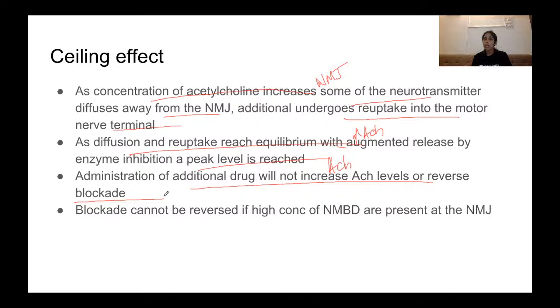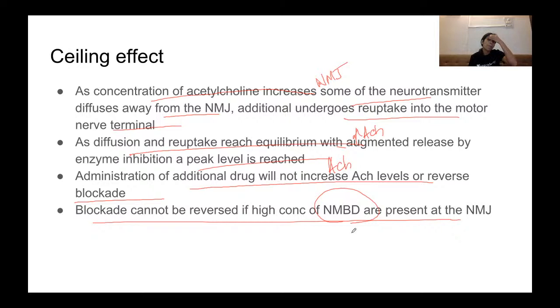You cannot go on giving doses of these cholinesterase inhibitors because of this ceiling effect. Hence, blockade cannot be reversed if high concentrations of neuromuscular blocking drugs are present at the neuromuscular junction. So if there is an intense block, you give the highest dose of neostigmine, that is 70 microgram per kg.